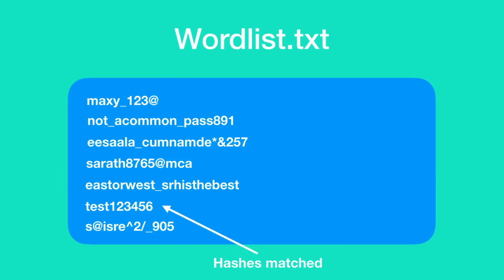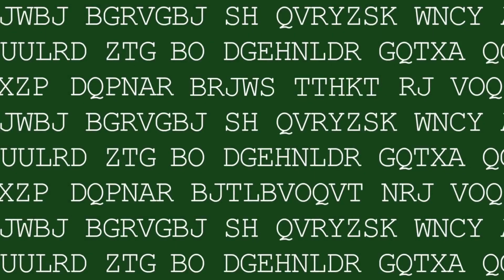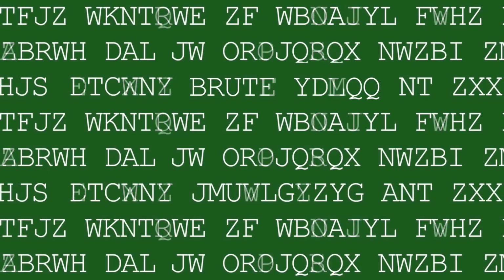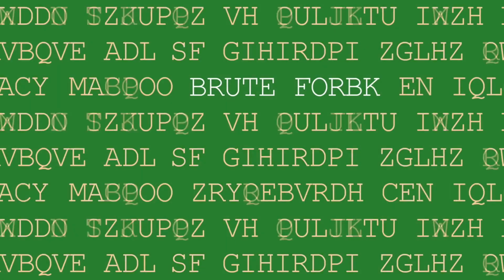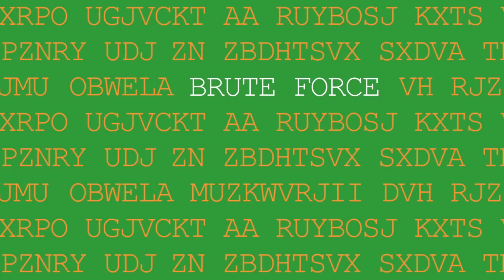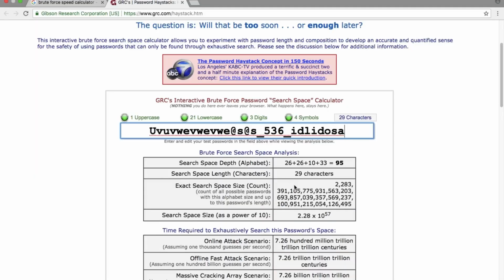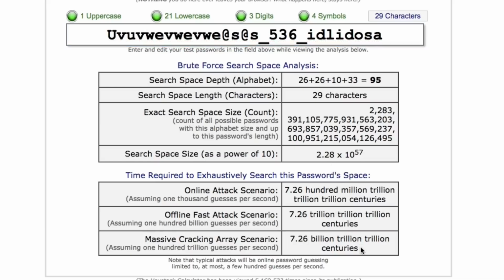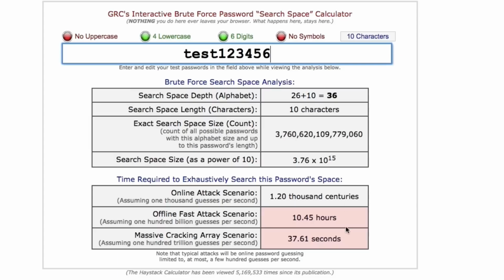This attack can be a success or a failure based on the quality of the word list that you are using. In a brute force attack, each and every combination of letters, symbols, and numbers are converted into their hash forms and are then compared with the password hash which is to be cracked. In other words, you're literally taking every possible password that can exist, converting it into its hash, and checking if the hashes match. So yes, it literally takes forever to crack a strong password using this method. However, if the computer's processing speed is fast enough, then yep, simple passwords can be cracked easily by this method.